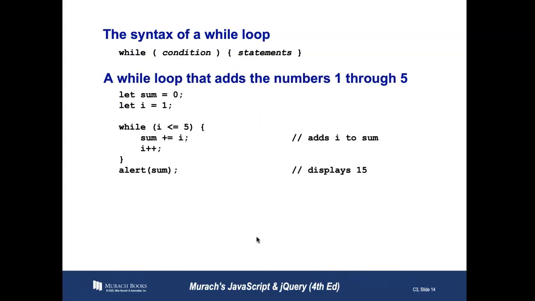On to while loops. Now the syntax of a while loop is simply while, the condition in parentheses, and then the statement. So here we have let sum equals 0, let i equals 1. While i is less than or equal to 5, let's take the variable sum and continually add i. Lastly, we increment the i. And then finally, we alert the sum.